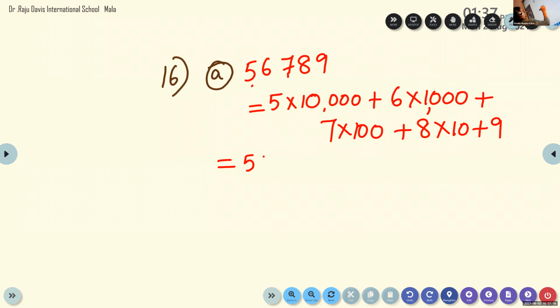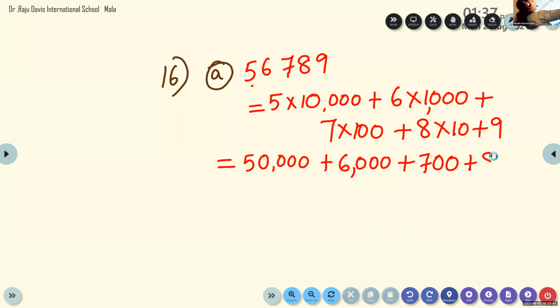What is that? 50,000. 50,000 plus 6 into 1,000 can be written as 6,000. Multiply and write. 7 into 100, how can we write? 700. Very good, 700. Plus 8 into 10, 80. Plus 9.